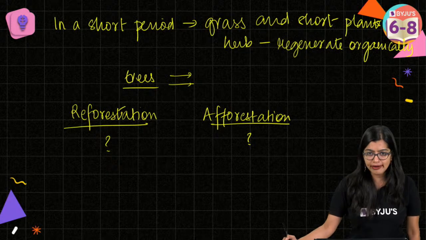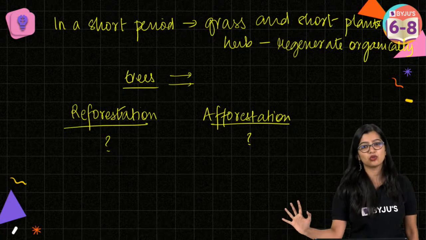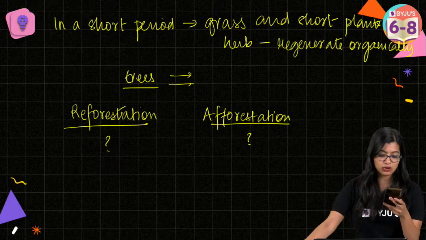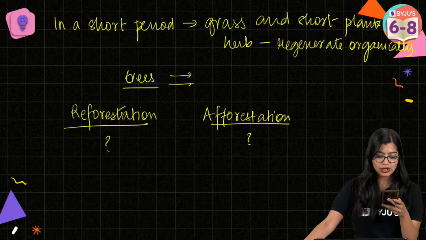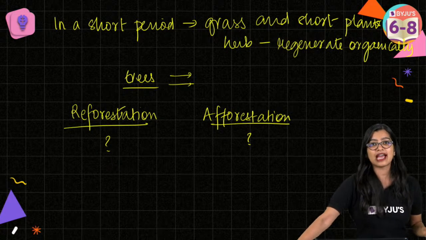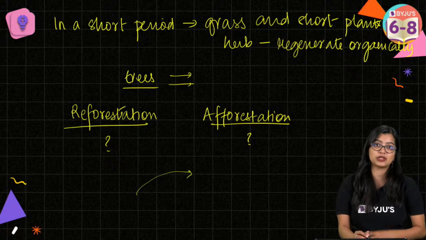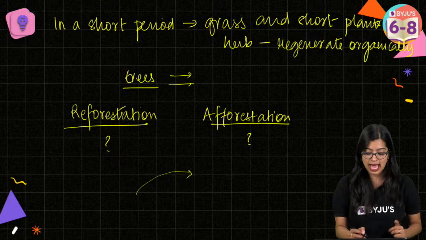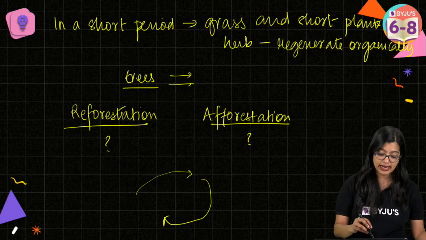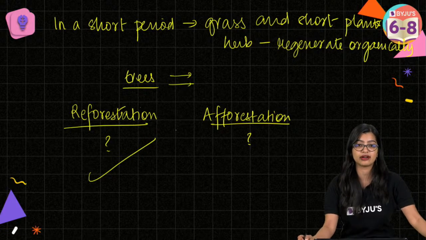Ma'am, it is a non-renewable source of energy. Okay, to an extent, it takes time to grow. Ma'am, but won't trees grow if there is no deforestation? See, again, it's the life cycle of an organism, right? If a tree grows, there's a point after which the trees may fall and die. And then we know that a new tree will grow. So that is there, right? Very good. In this case, it is reforestation, right?